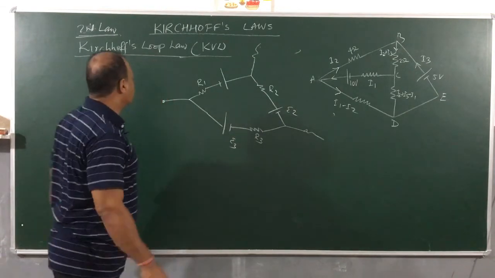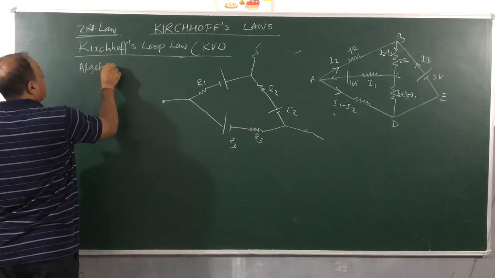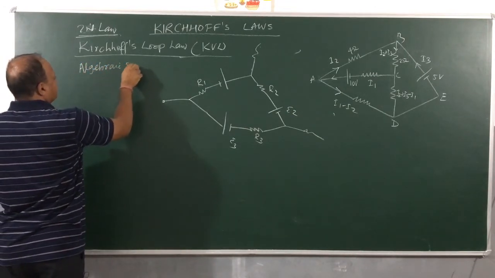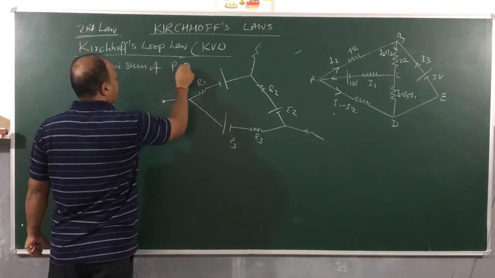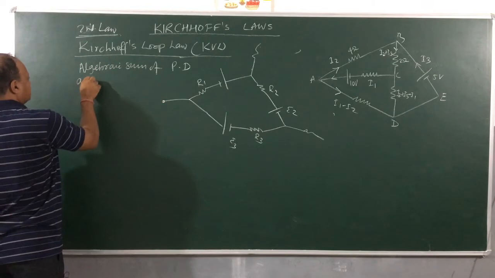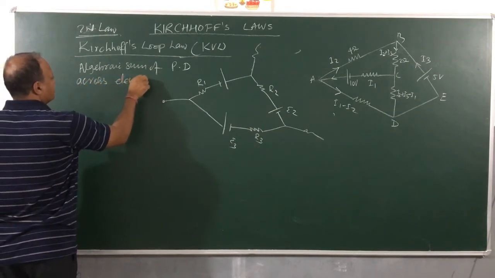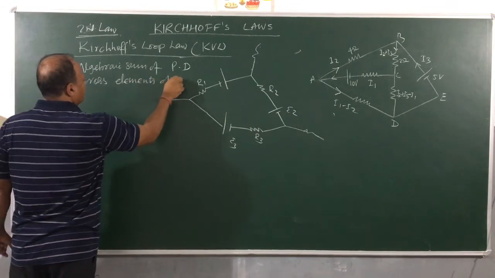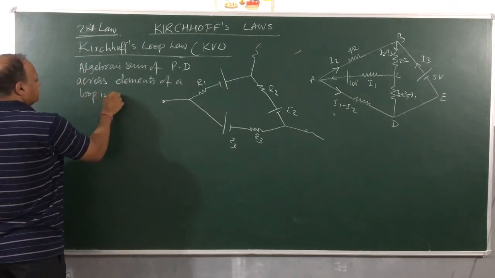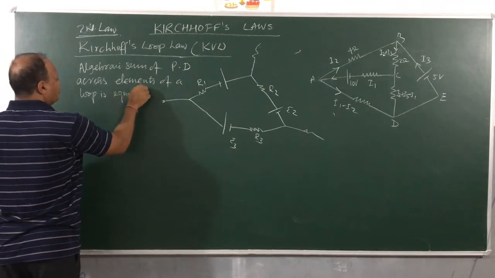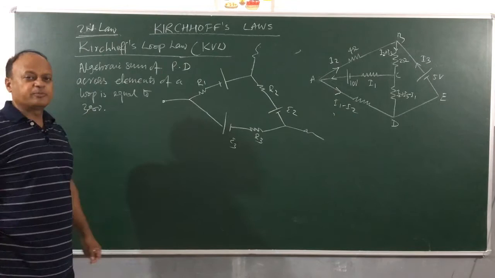It says like this: algebraic sum of potential difference across elements of a loop is equal to 0, and potential difference is denoted by what? V.